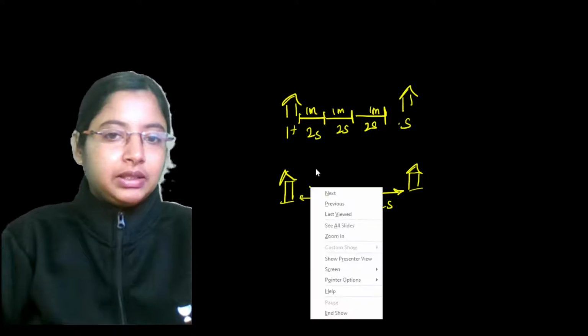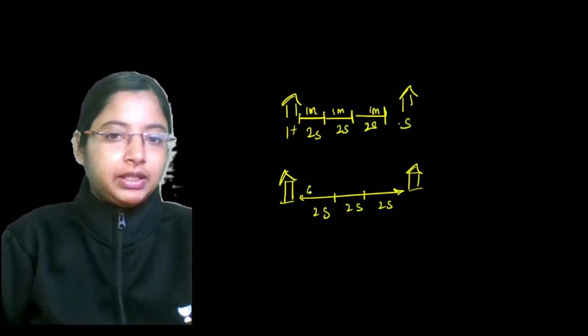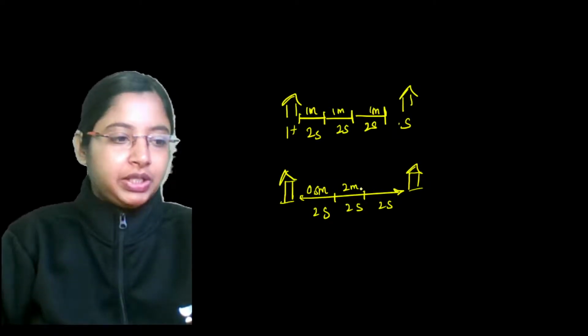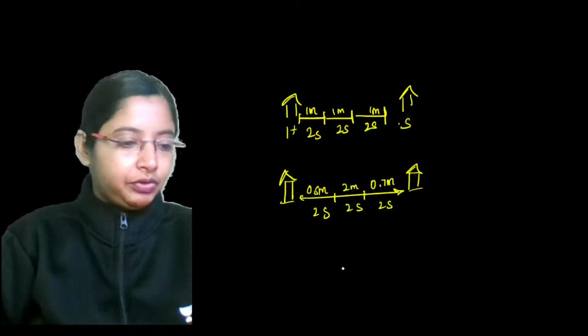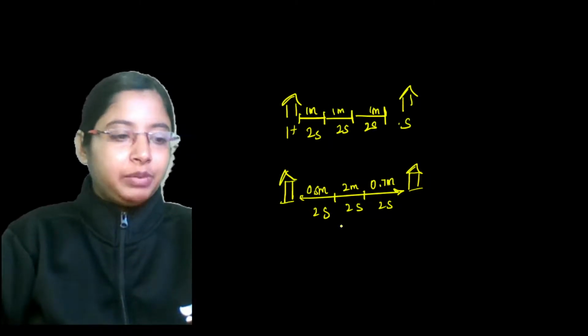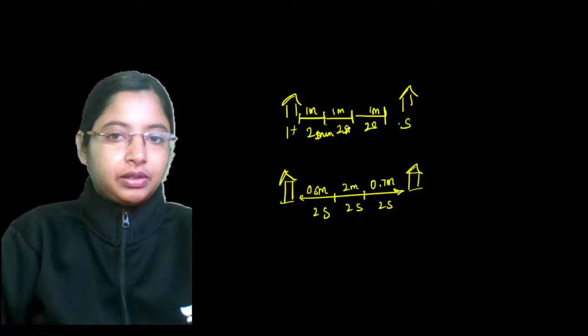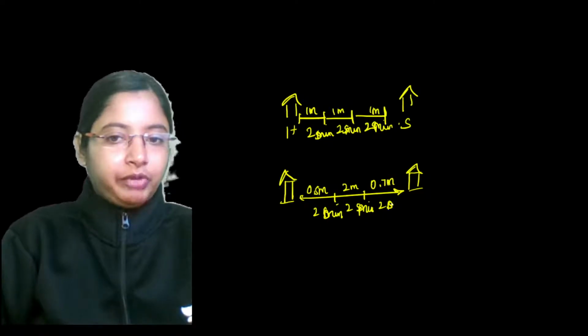Here you go 0.5 meters, then 2 meters, and then just 0.7 meters. Unequal distances in equal intervals of time is basically a variable velocity.